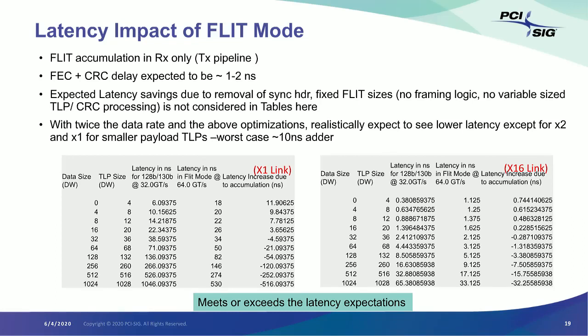Now, the expected latency savings due to the removal of sync header, the fixed flit size, there is no framing logic, there is no variable size TLP, DLLP processing, none of that are there, and those are not even shown in the tables here. And between those, I expect to get somewhere between 5 to 10 nanoseconds of savings that is not reflected here. So what you can see is that with twice the data rate and with all of these optimizations, realistically, I'm expecting to see latency gains.